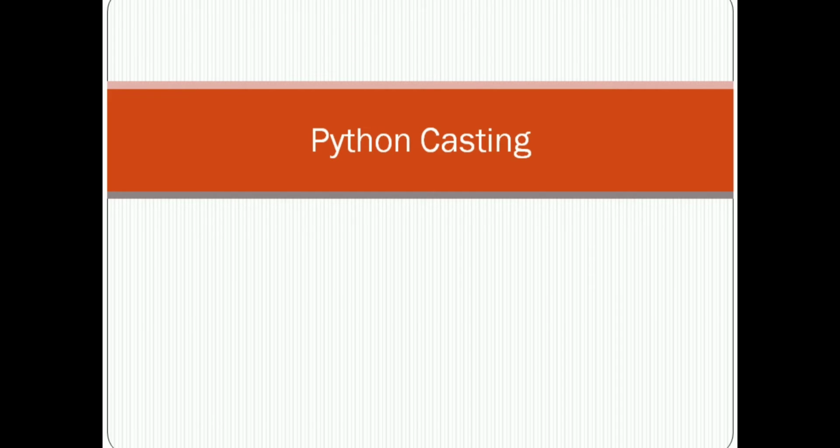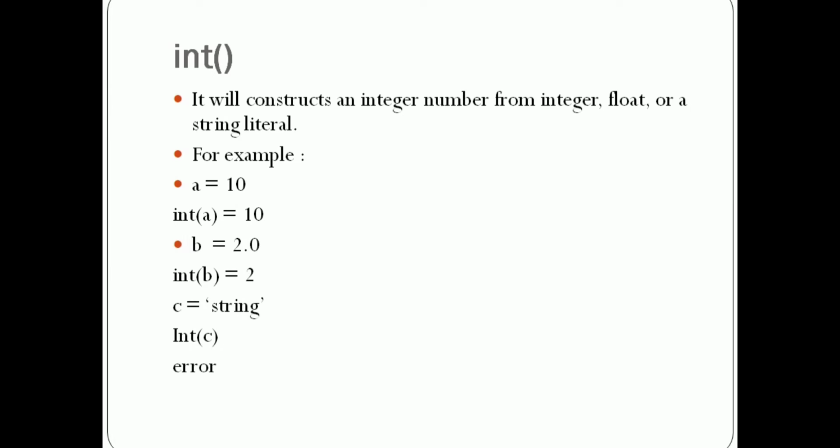In today's video we are going to see Python casting. So first of all we will see the int type casting. It will construct an integer number from integer, float or a string literal. Let's see with example.